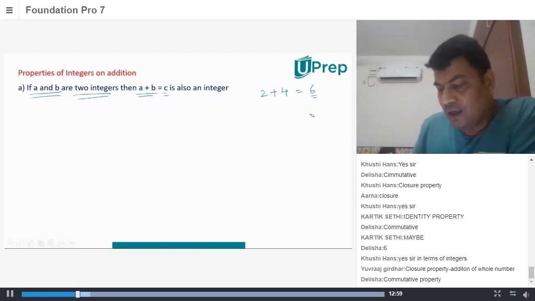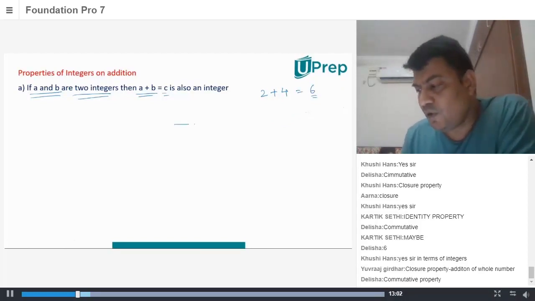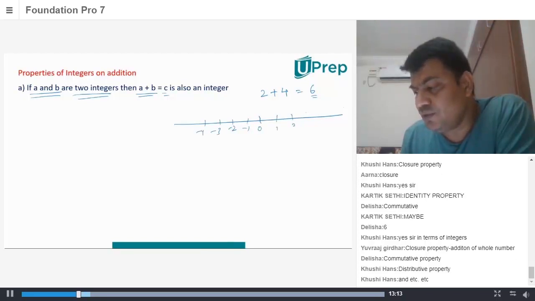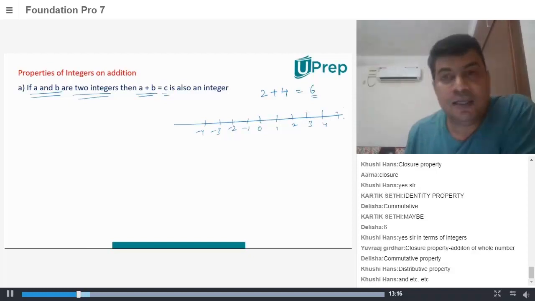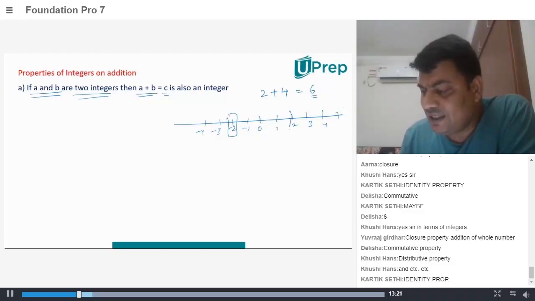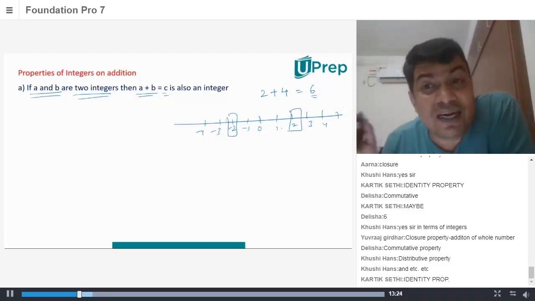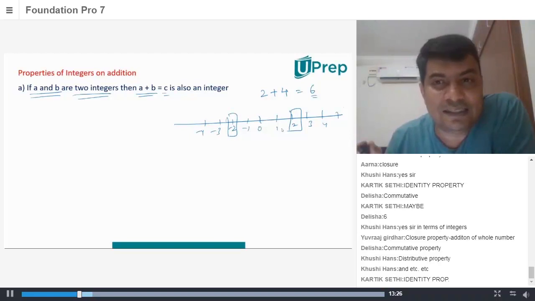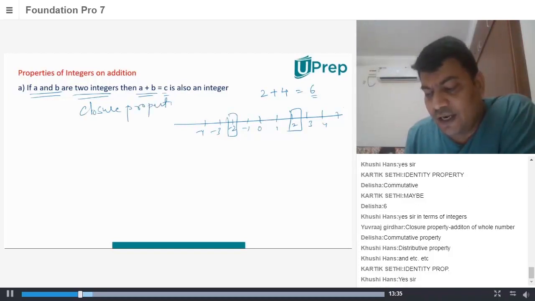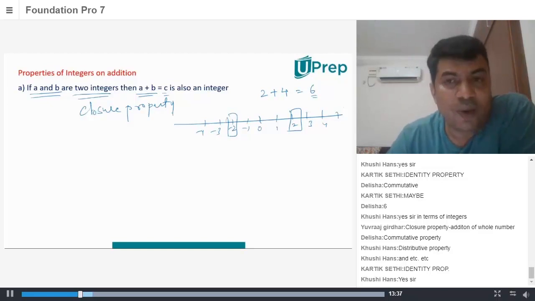So let me take a number line here. You have 0, you have -1, you have -2, and so on, right? And on the positive side, you have 1, 2, 3, 4, and so on. If you take any two integers and add them, the resultant that we have, is it an integer? Yes. So such a property is called closure property. Does it hold good for addition? Yes. Okay. So we'll come one after the other.